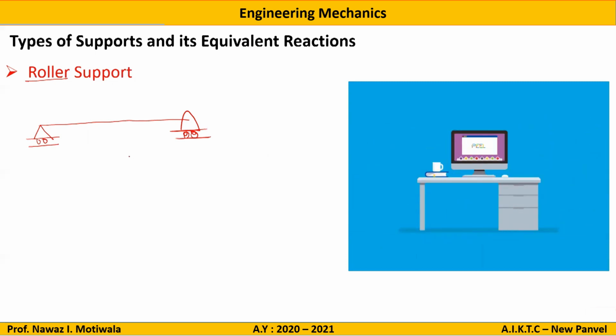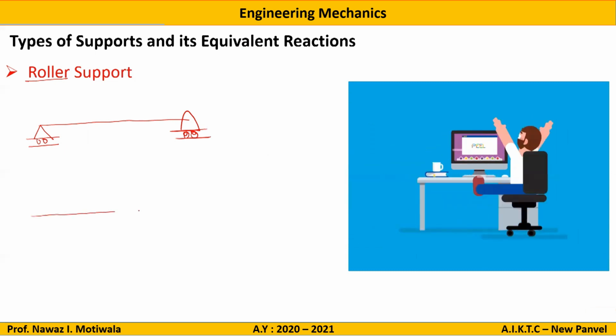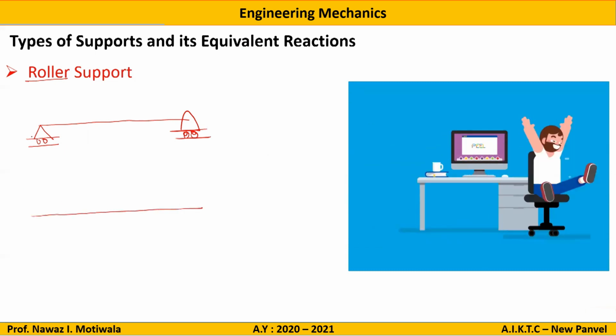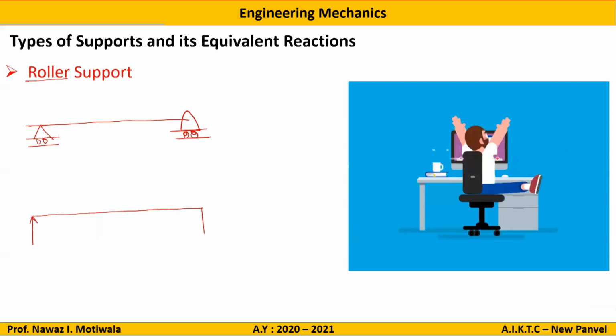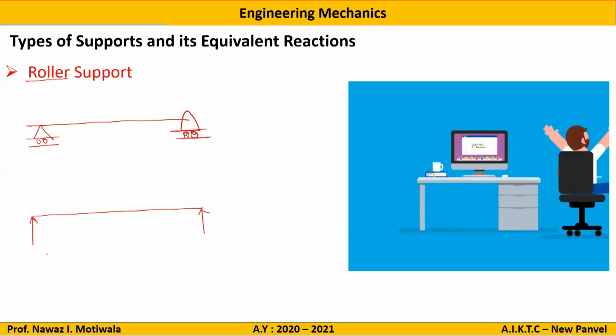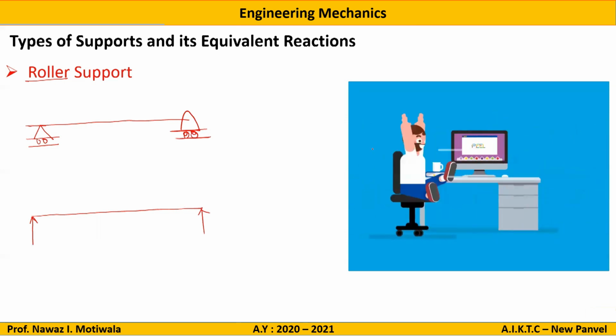So if I want to convert these supports into reactions, what will I do? As the support is horizontal, the reaction will be vertical. There will be one vertical reaction at A and one reaction at B. Why vertical reaction? Because the movement is restricted in the y direction in this particular case.